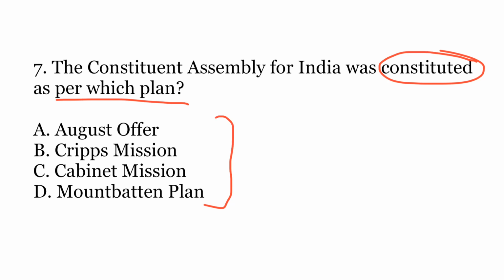So the correct answer is C, Cabinet Mission. So I am giving a pause after every question so that you can pause the video and you can guess on your own, you can work out the question by yourself. So the answer here is Cabinet Mission. So in the year 1946, the Cabinet Mission gave the plan for Constituent Assembly, and under the Cabinet Mission, the Constituent Assembly was actually constituted.